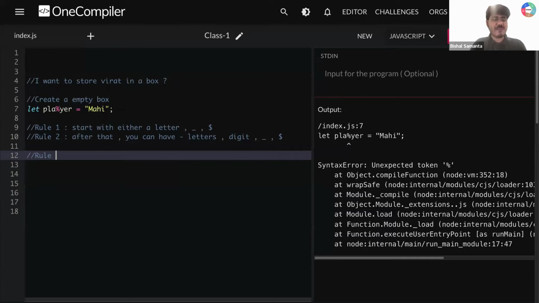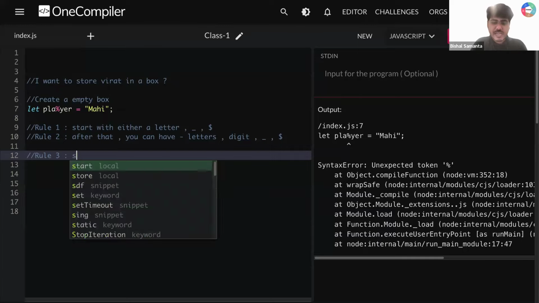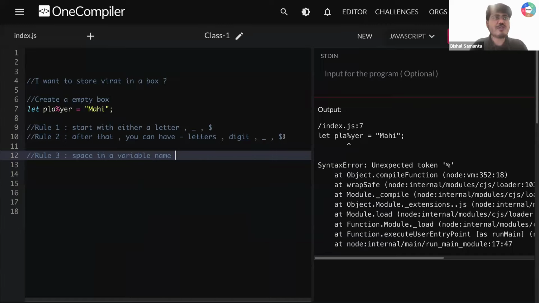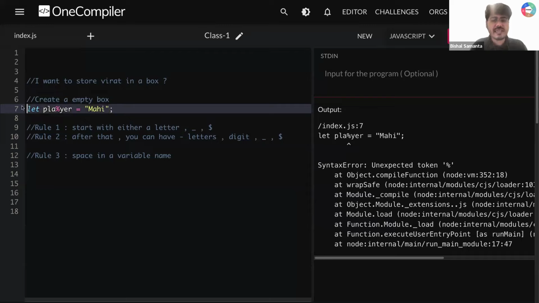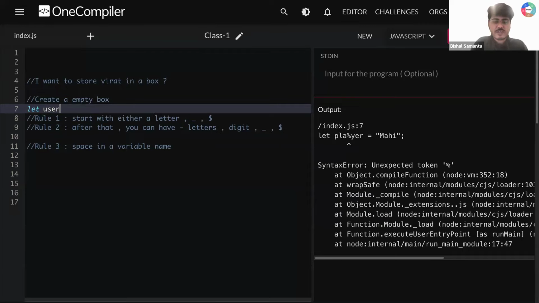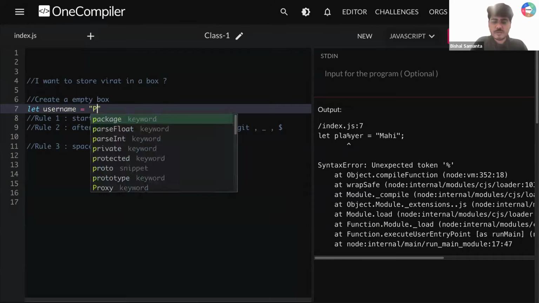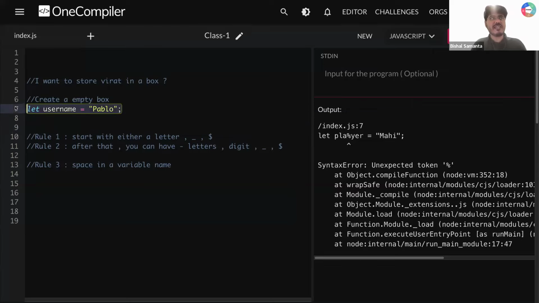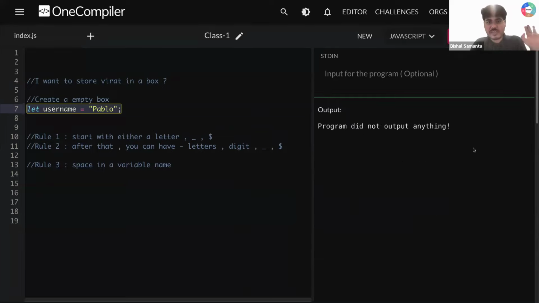Rule 3, very simple. Rule 3 says that you cannot have a space in a variable name. So let's say I'm creating a variable like that. Let's say I'm creating let username is equal to Pablo. Guys, is it a valid variable name? Line number 7. Is it valid? What do you think? Can I create a variable name like that? Username? Yes. So if I run it, you can see there is no error.